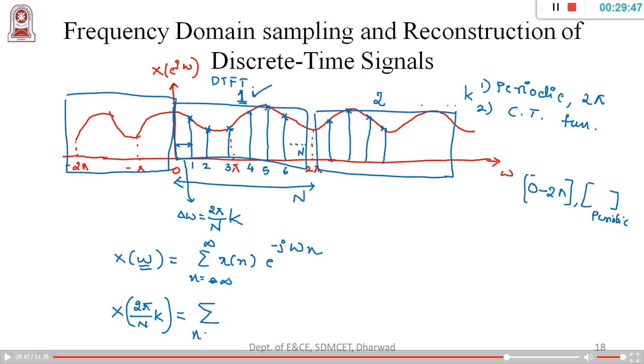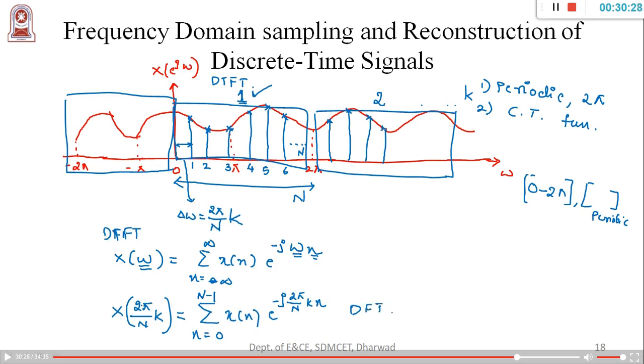So now I am trying to take for only one cycle. Therefore, if there are N samples, if I consider 0 as the first sample, then there will be 0 to N minus 1 samples, and x of n into e to the power of minus j omega n. What is omega here? Omega is nothing but 2 pi by N into k, and this n as usual n. So this is what we call the definition for DFT, and this was DTFT, and now this equation becomes your DFT equation.